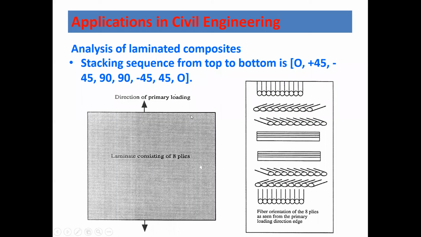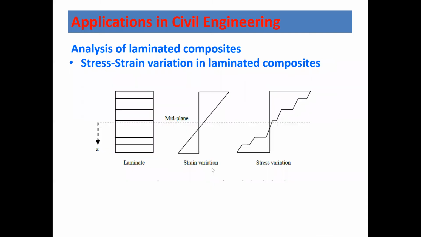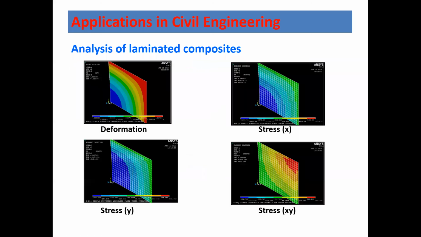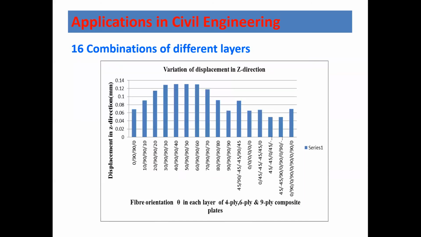These laminated structures can be analyzed only in an FEA package, not in other packages. This kind of structure can be used for a specific region, and because of the orientation difference, the stress-strain pattern is going to change. Usually it will be a straight line, but the stress pattern will be something like this. Because of this, the behavior of the structure is going to change. So we analyze and find which orientation is best, that can be simulated on the computer software, and then we can go for the actual construction of the plant.